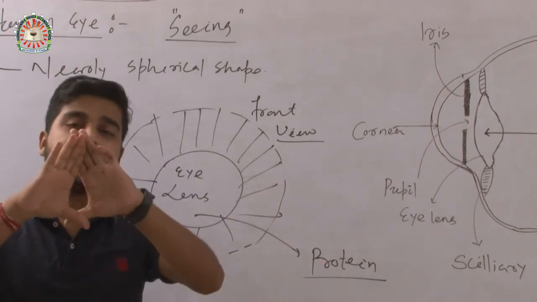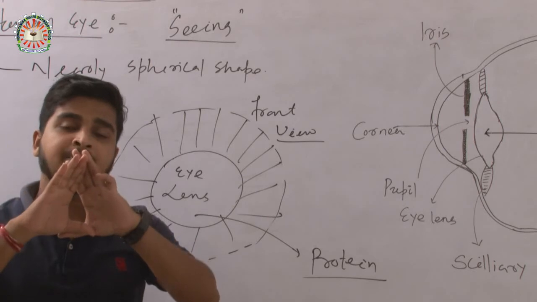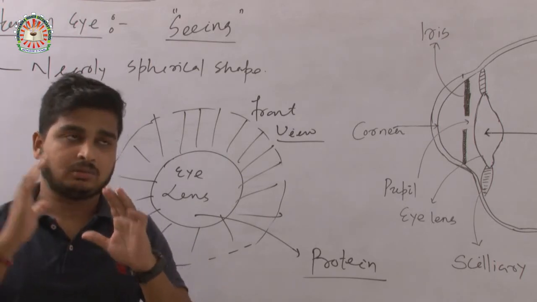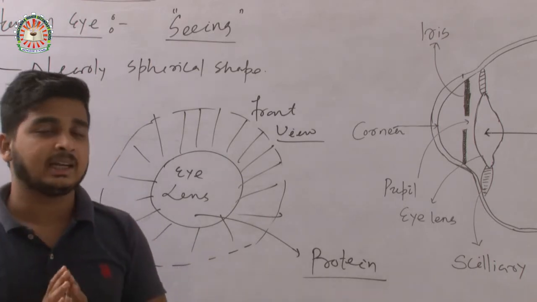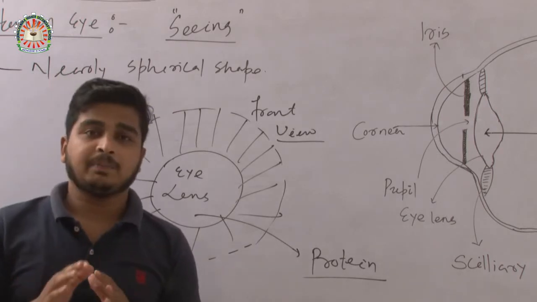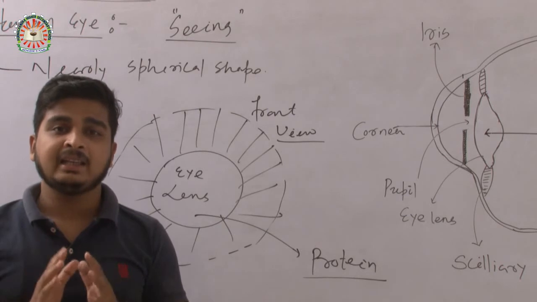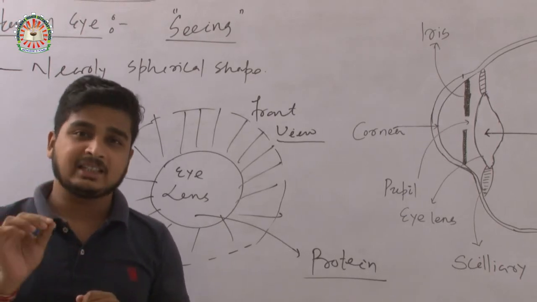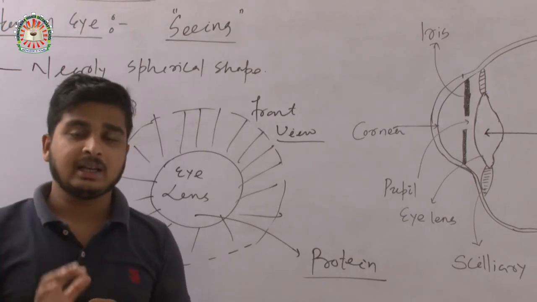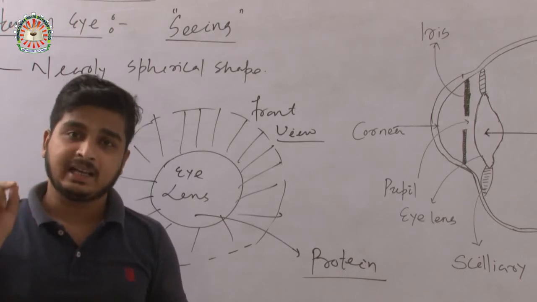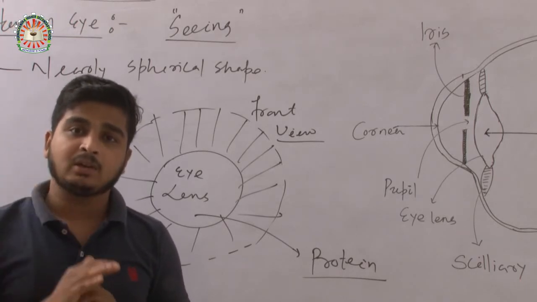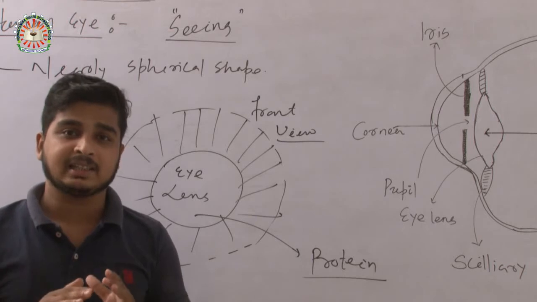This is like a camera. Let's understand it with an example. For clear seeing, I need 100 rays coming to my eyes in order to see things.